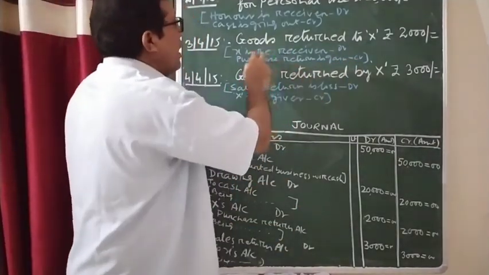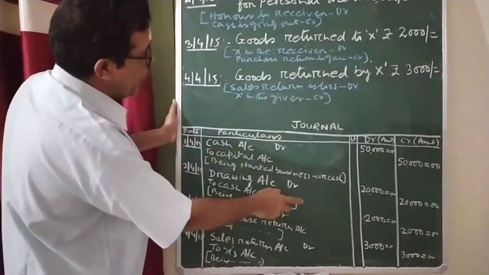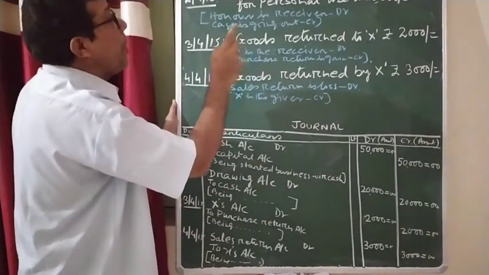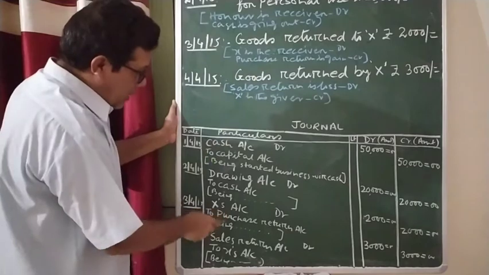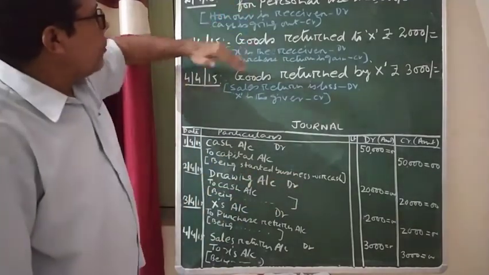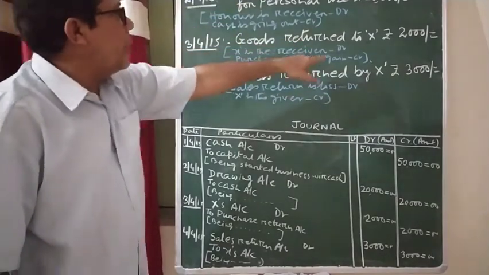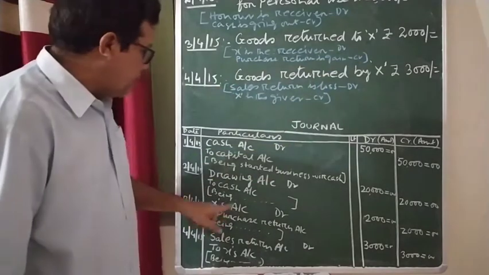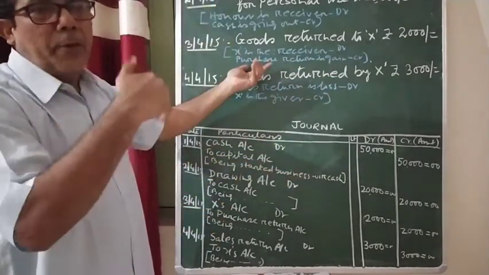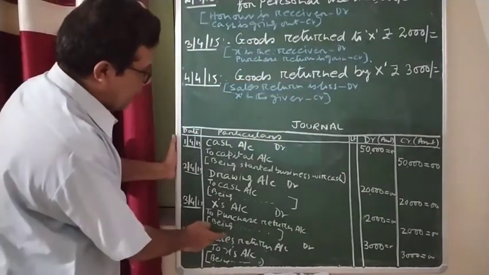So what is happening here? X account, X is the receiver. So here, X account debit 2,000 rupees. All right? And goods return is considered to be the purchase return. So to purchase return account 2,000 rupees. When goods are returned, who is the receiver? X. The receiver is always what account? Debit account. That is why X account is debited. And whenever any purchase is returned, it is a gain for the organization. Therefore, purchase return account is credited. So written here, then easily you can write the narration.